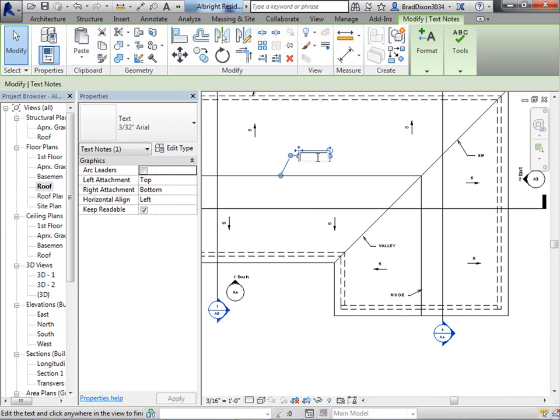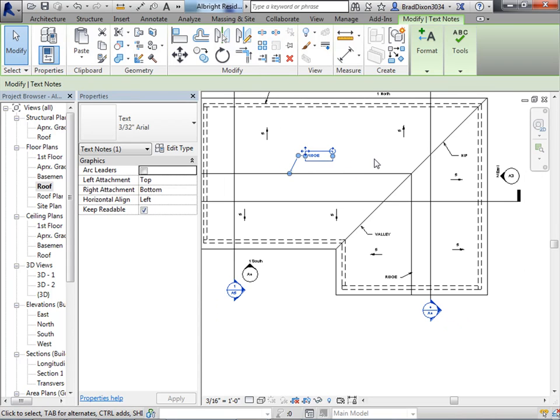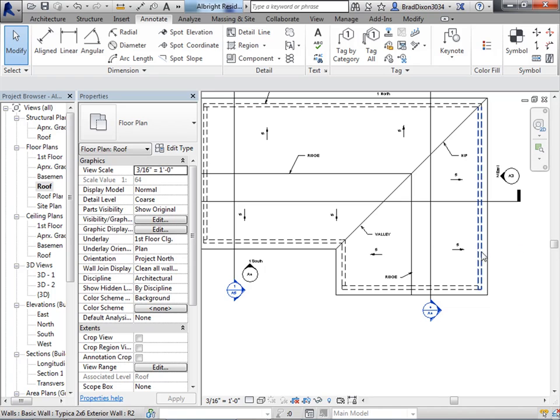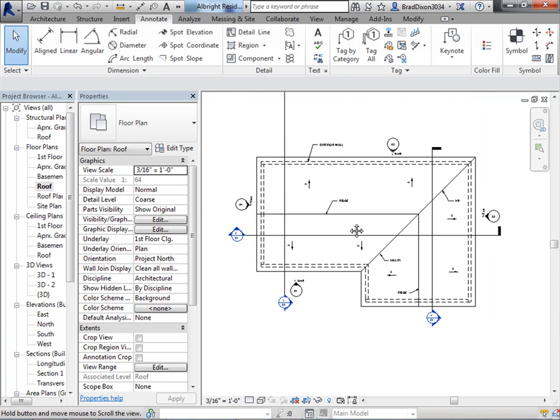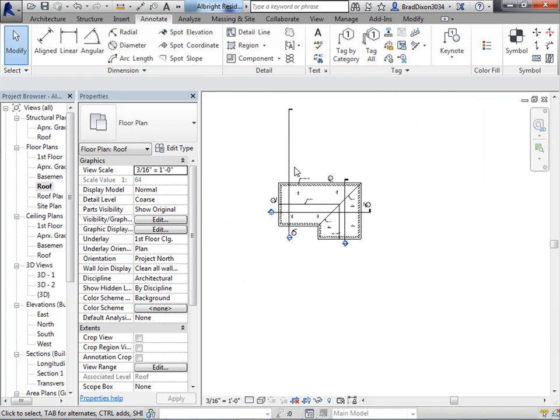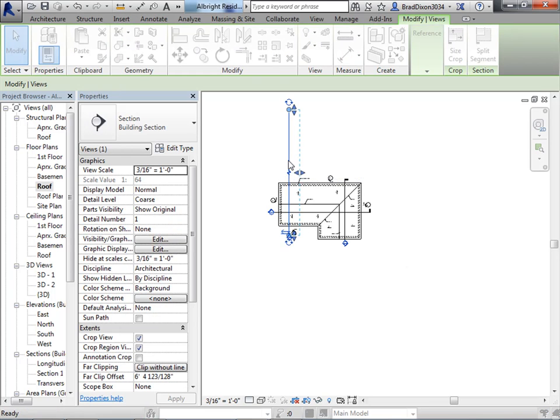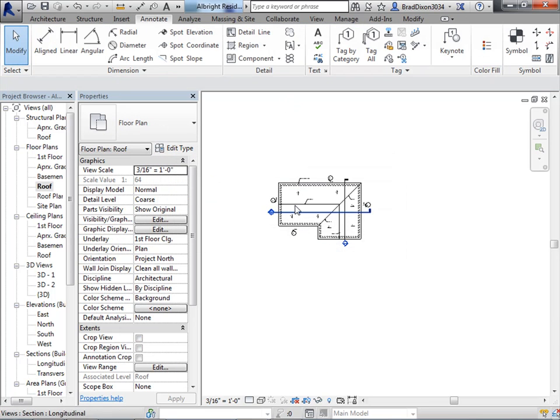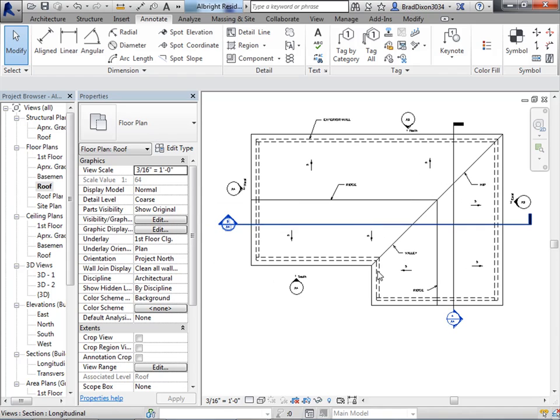Change this to say just ridge. And I now have a roof plan that I can put onto a title block.